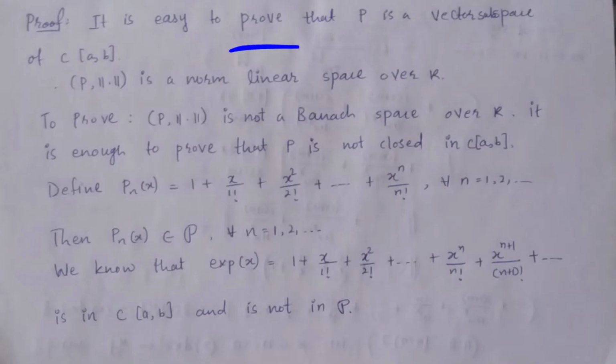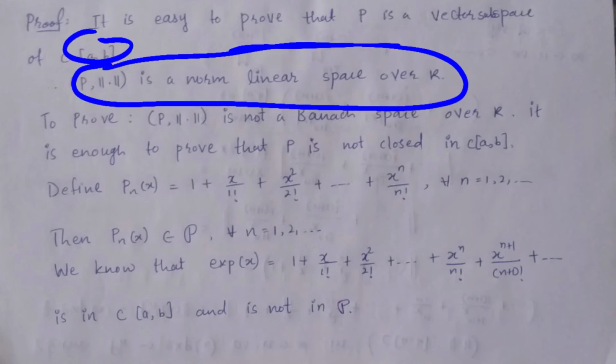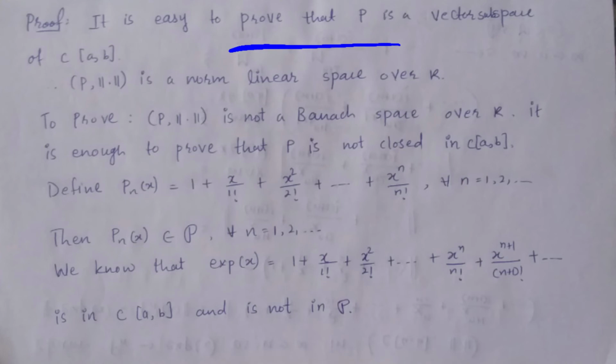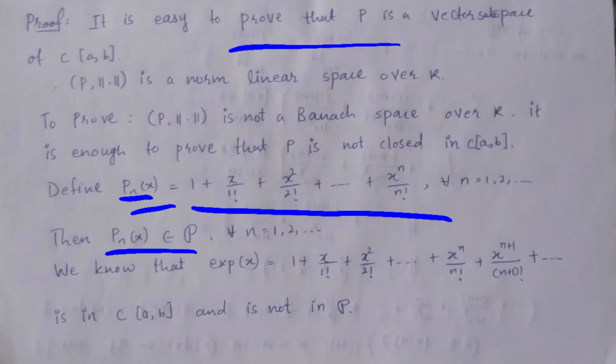So it is easy to prove that P is a vector subspace of this space and this is a normed linear space, right? So what remains to prove is that this space is not a Banach space over K. So it is enough to prove that P is not closed in C closed interval AB. So for that, define Pn of x as 1 plus x upon 1 factorial plus x square upon 2 factorial plus and so on plus xn upon n factorial, for every n equal to 1 up to so on. Then we can say this Pn of x is in the set P, right?